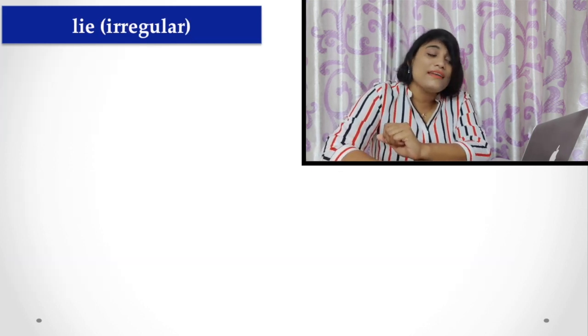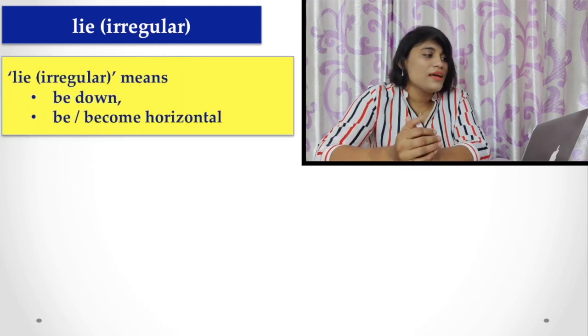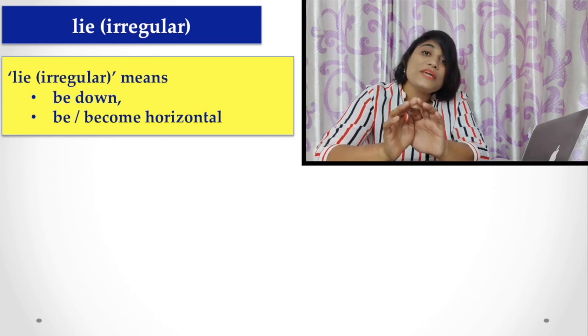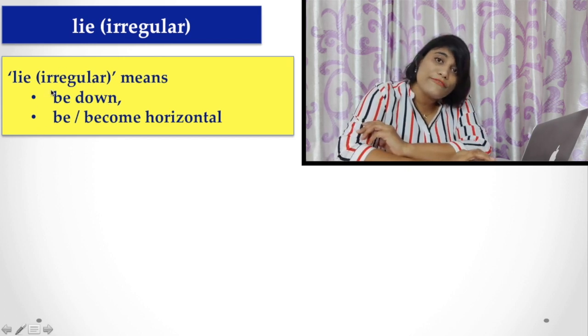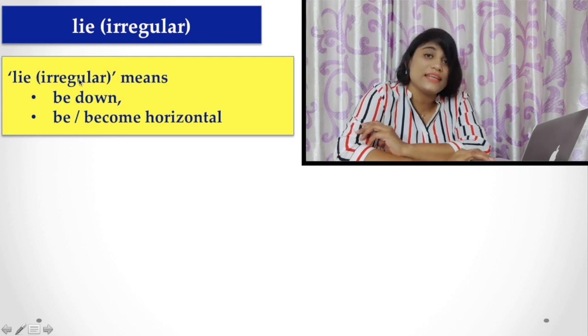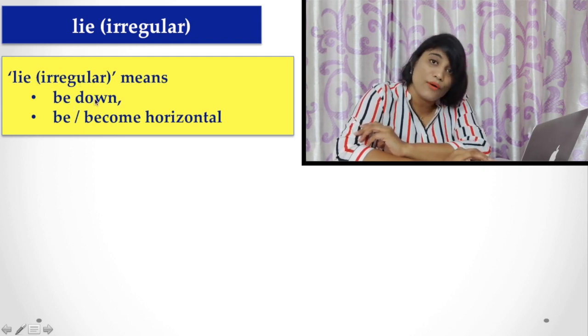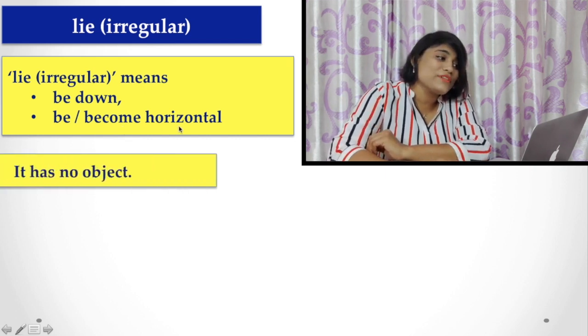Now, when lie is irregular, it means to be down or become horizontal. Let's see here. When it is used as an irregular verb, it means be down or be or become horizontal. Let's see the examples.